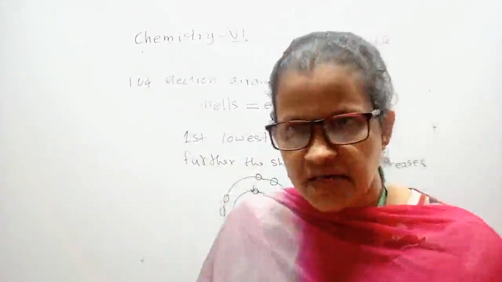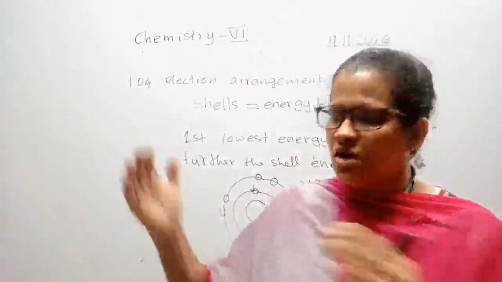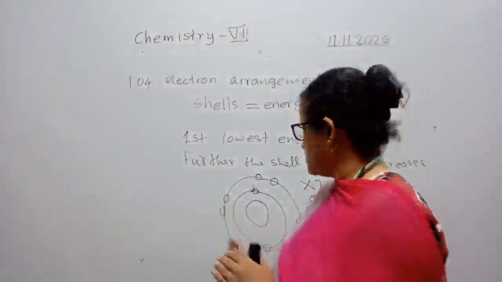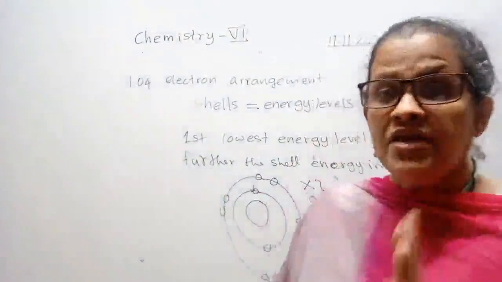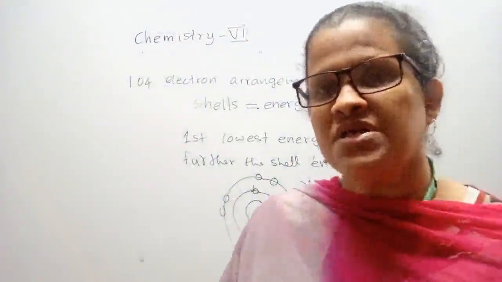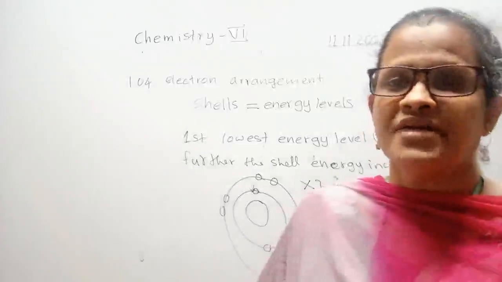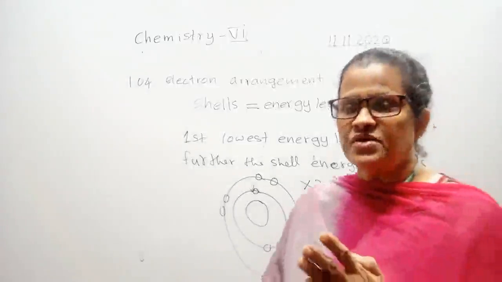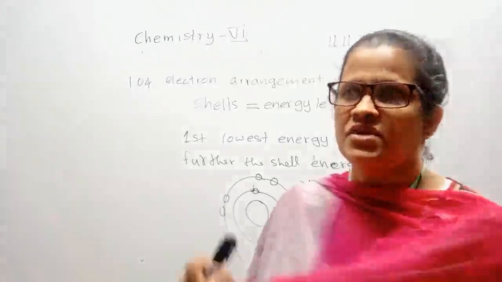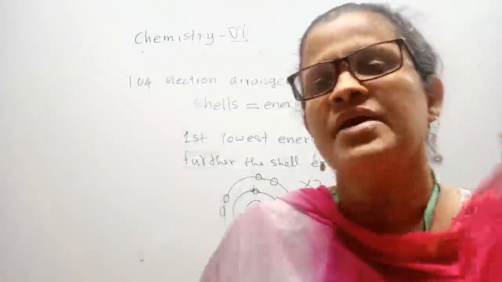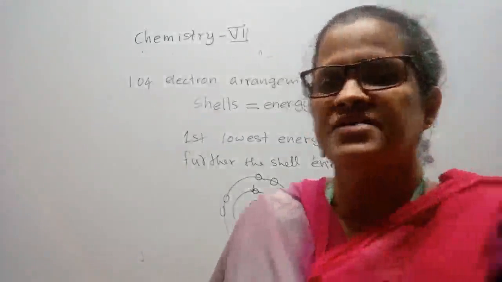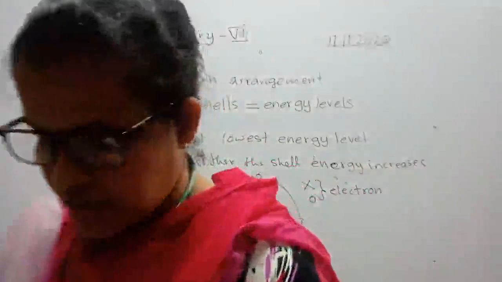Atoms are reacting to get the electrons complete in their outer shell. If any element has a complete outer shell, that element need not react, so it is unreactive. That is why group 0 in the periodic table we call noble gases, and noble gases do not react because their outer shells are complete.